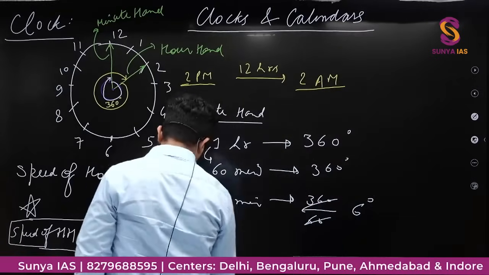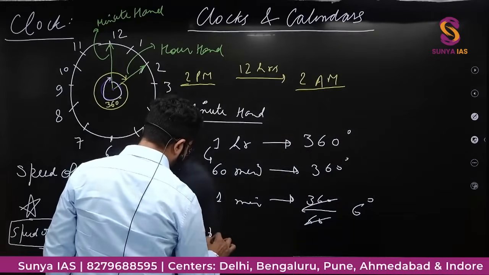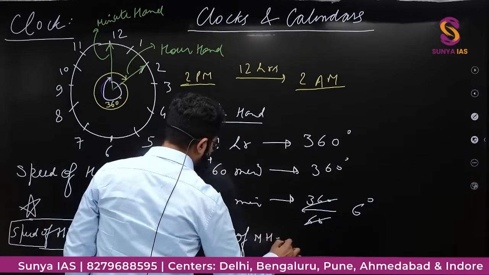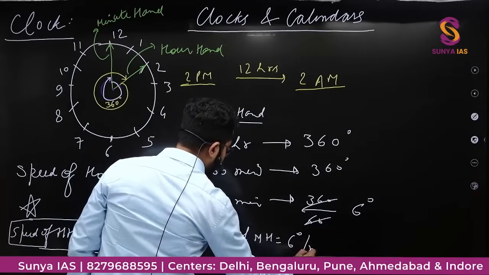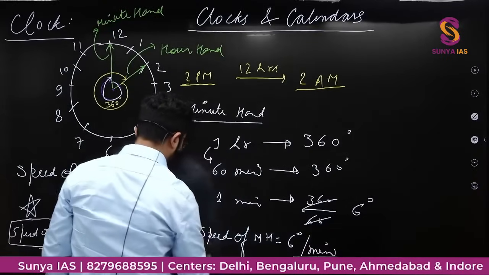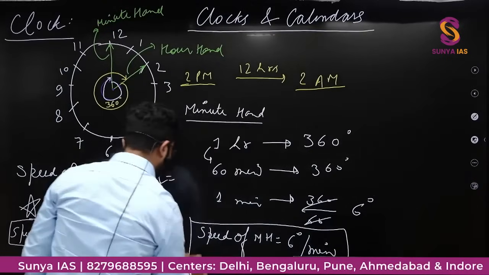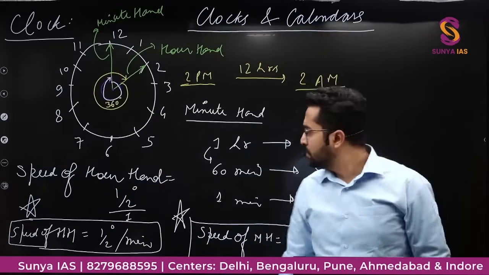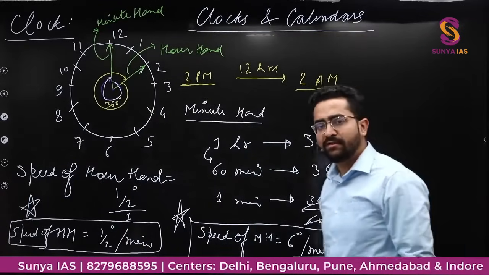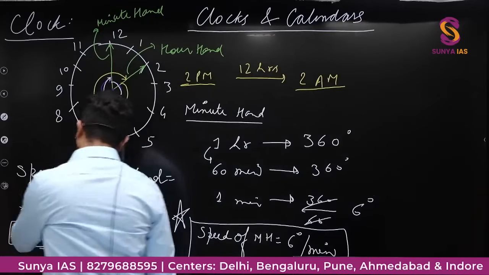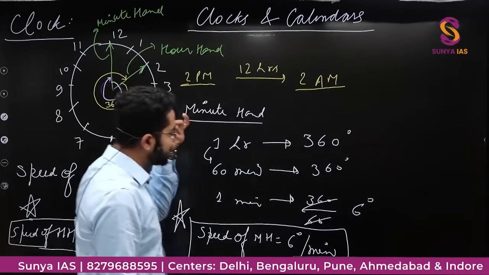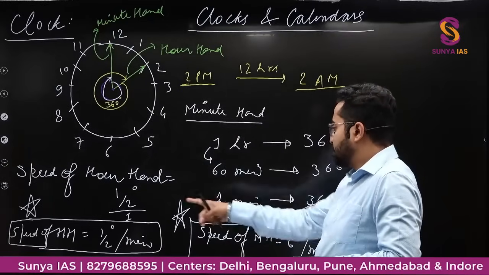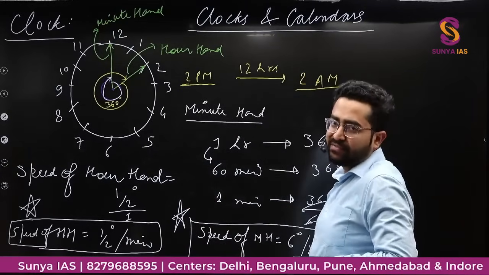Hence speed of the minute hand is equal to 6 degree per minute. This is another thing. Ye aap yaad karna hai aapko. Any doubt? So what we have done till now? We have calculated the speed of the hour hand. We have calculated the speed of the minute hand. Theek? Speed of the hour hand and speed of the minute hand we have calculated.